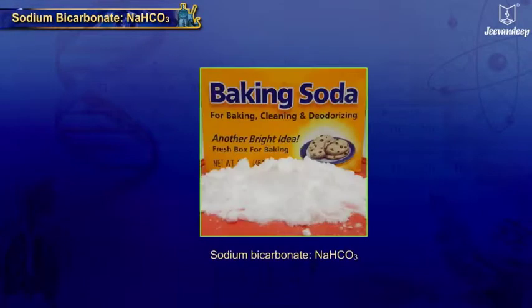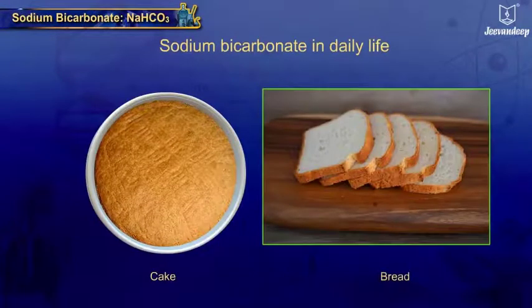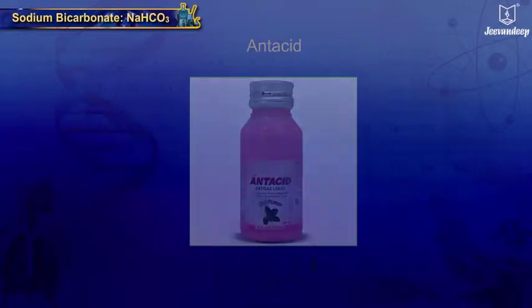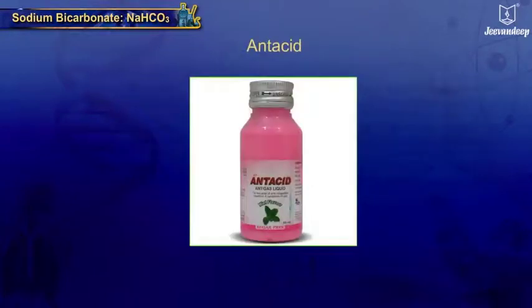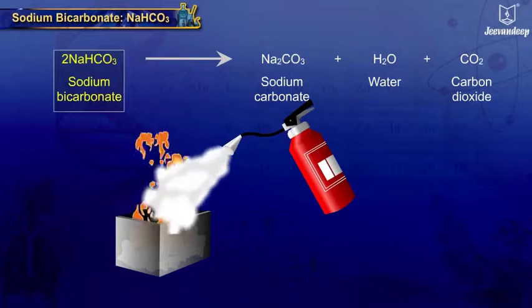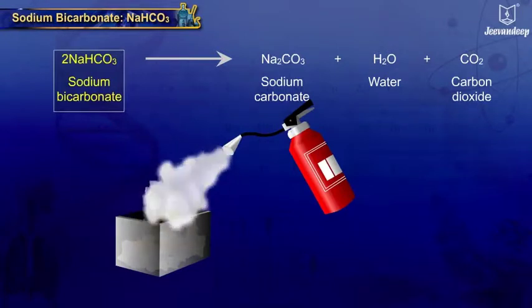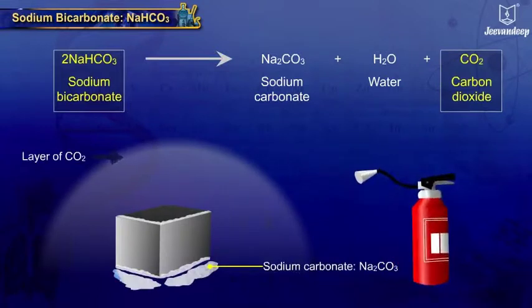Sodium bicarbonate or baking soda is extensively used in baking of cakes, bread, etc. It is used as an antacid. It is also one of the constituents of fire extinguishers as it liberates carbon dioxide easily.